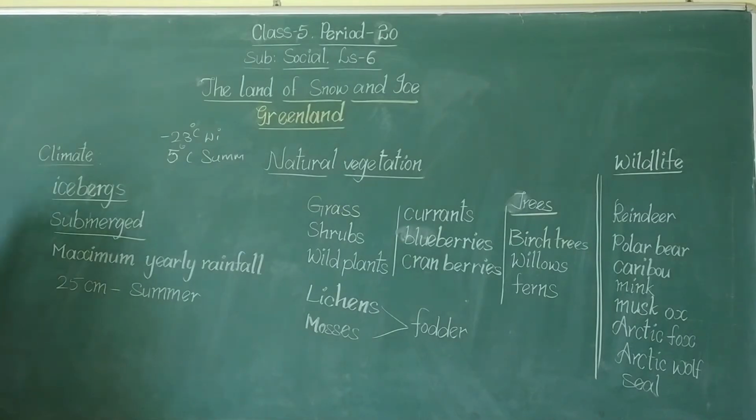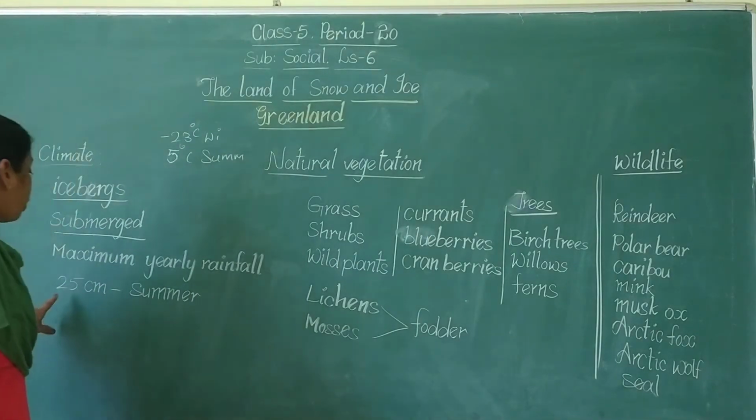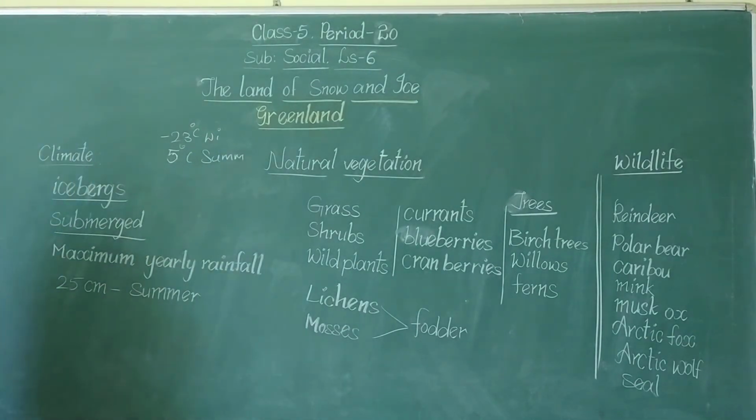And this region, which area? The Greenland area receives a maximum yearly rainfall of 25 centimeters. What rainfall will they receive in the Greenland region? 25 centimeters, that too in the summer season. In the summer season itself, they will receive a maximum rainfall of 25 centimeters. Okay children, so this is about the climate.